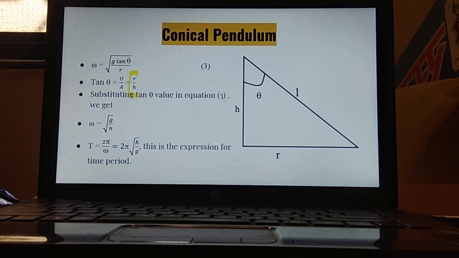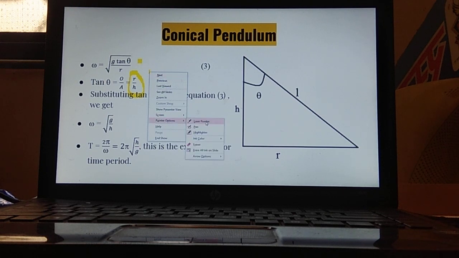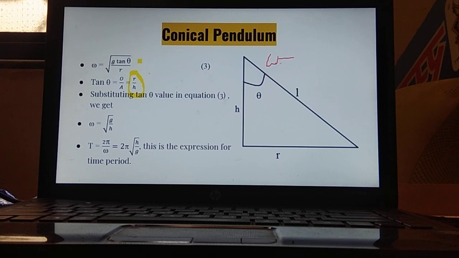We will be substituting this R upon H value over here. So what will happen? Omega is equal to root G upon R into R upon H. Ultimately, this R and this R will get cancelled. So what will be left? Omega is equal to root G upon H.